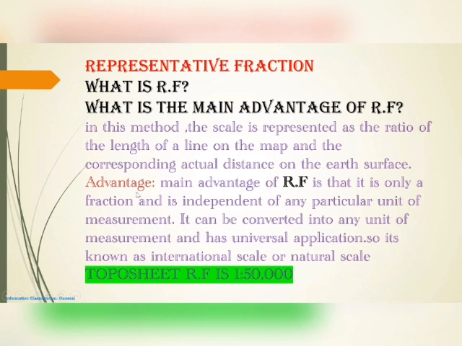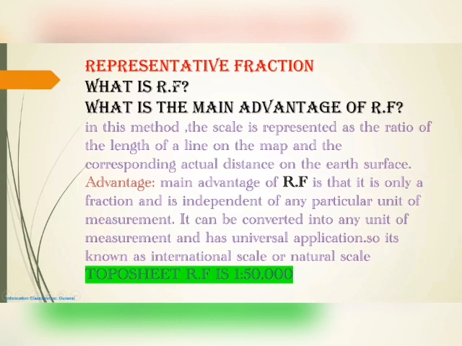The main advantage of RF is that it is only a fraction and is independent of any particular unit of measurement. It can be converted into any unit of measurement and has a universal application. So it is known as the international scale or a natural scale. That means we can convert it into any particular unit of measurement. That is the benefit of RF, and universally it applies.